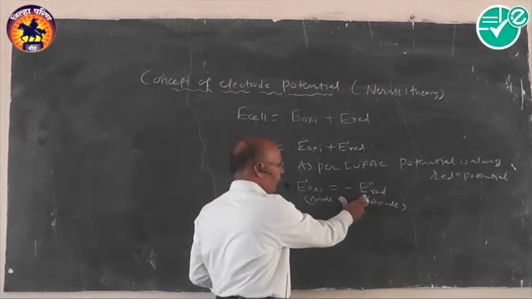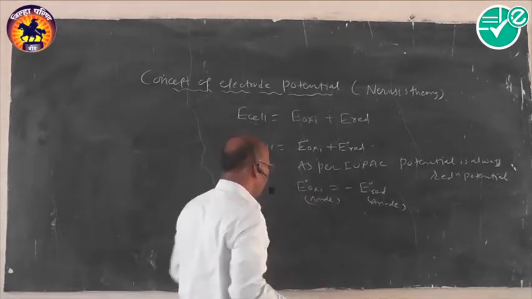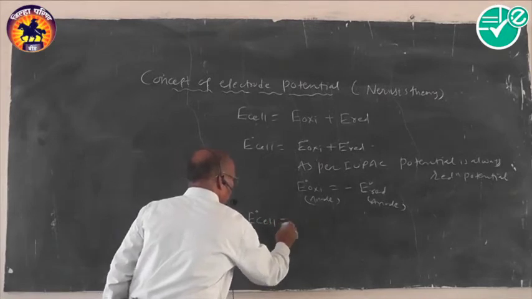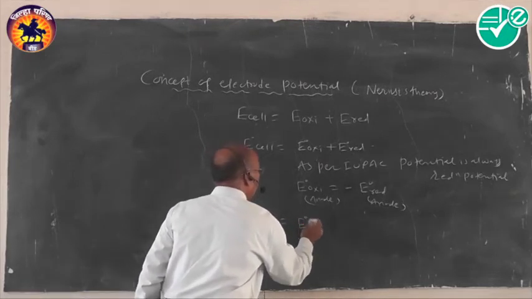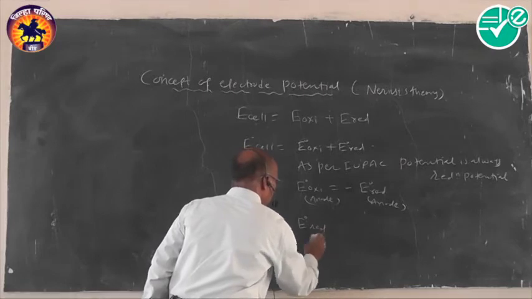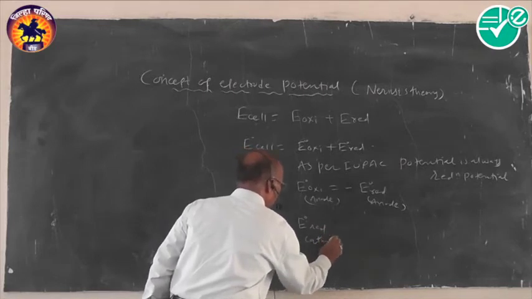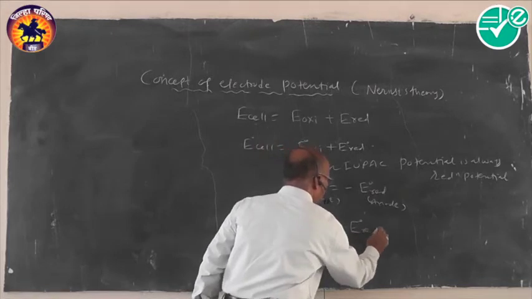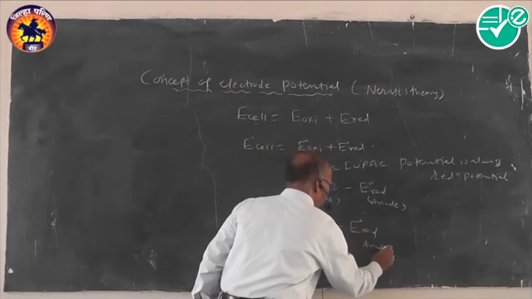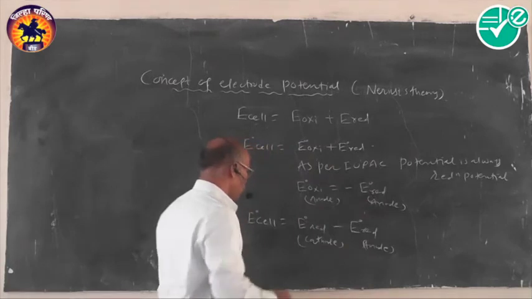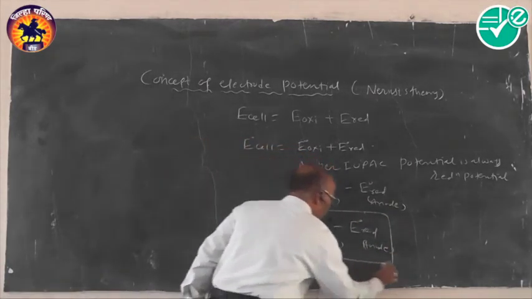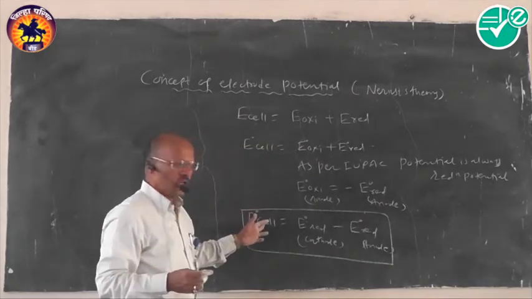Suppose we put this condition in our equation, we can write: E standard cell equals E standard reduction at the cathode minus E standard reduction at the anode. Remember this equation, which is very, very important in solving examples based on standard cell potential calculation.